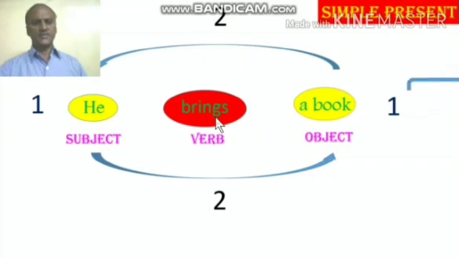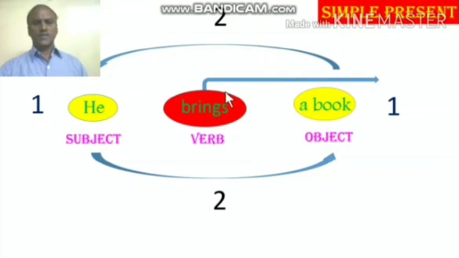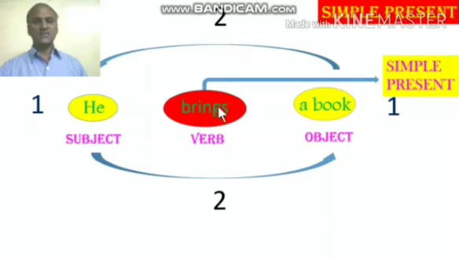The third step is you have to find out what type of verb it is. Now here the word brings is simple present. So when you have the verb in simple present, then what is the structure to be followed to change from active to passive?